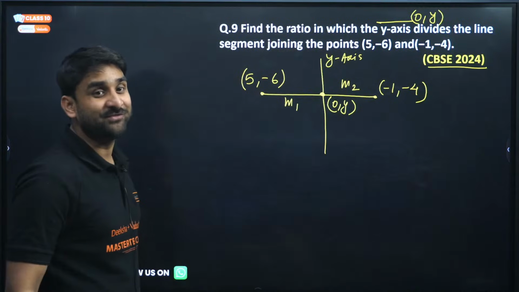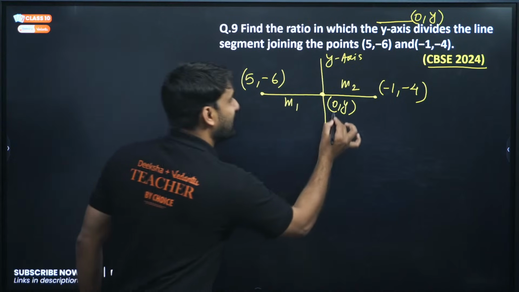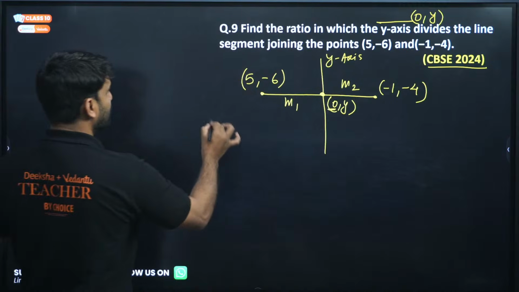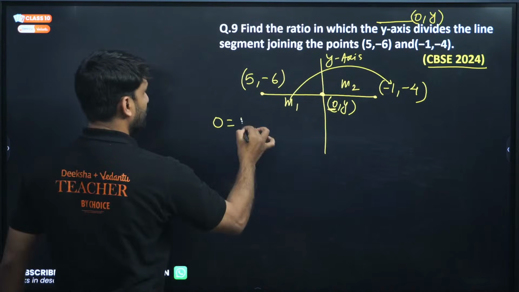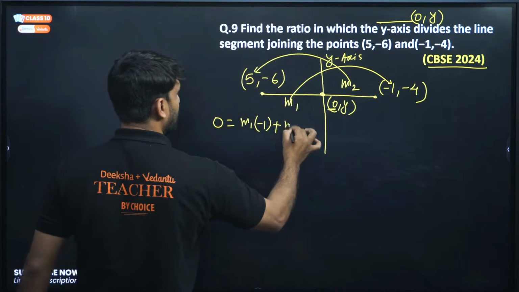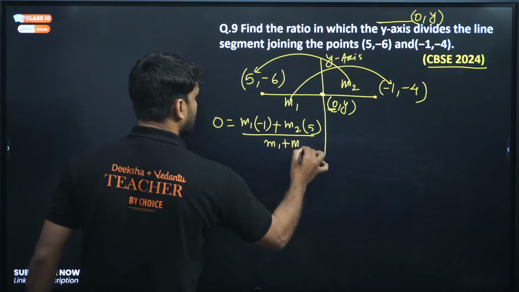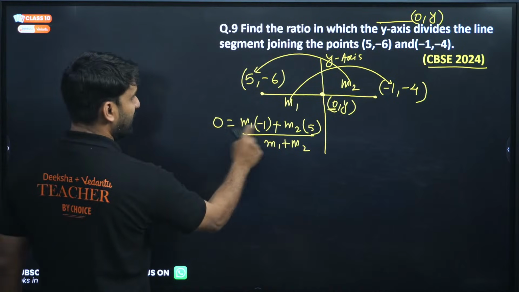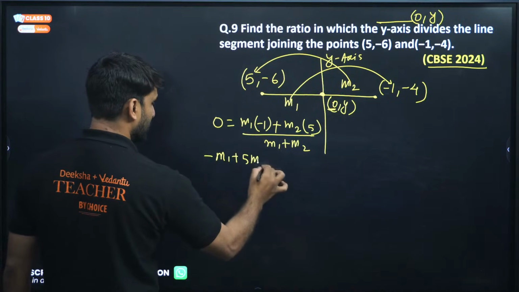So can we apply section formula? But on which coordinate will we apply section formula? We will apply section formula on the x coordinate, because x coordinate we know. So 0 will be equal to m1 x2 plus m2 x1, so m1 into minus 1 plus m2 into 5, divided by m1 plus m2. This m1 plus m2 will be multiplied with 0, so that will become 0. Minus m1 plus 5 m2 equals 0.